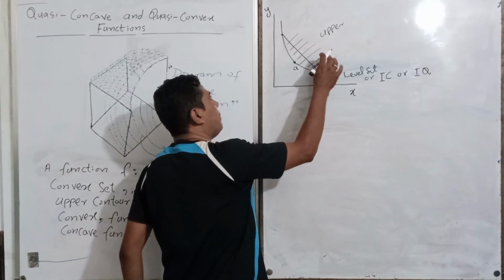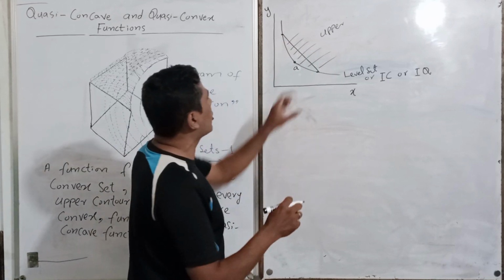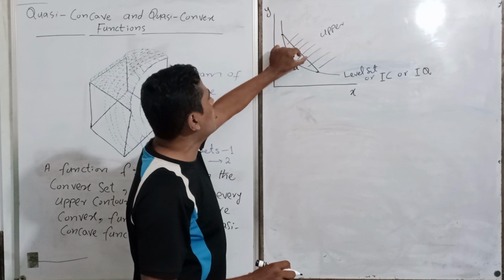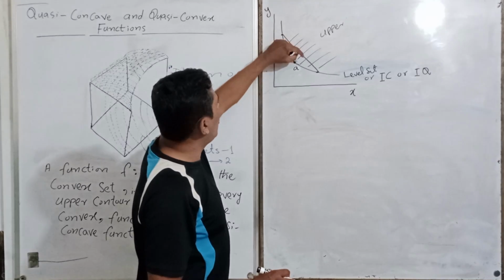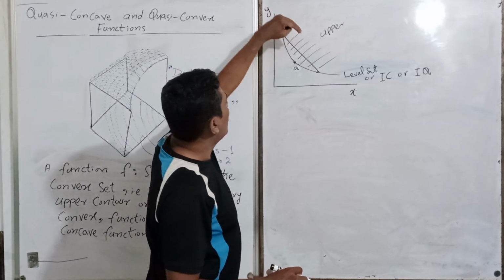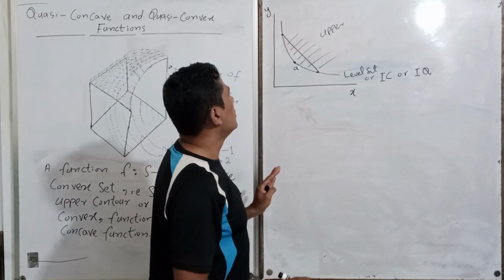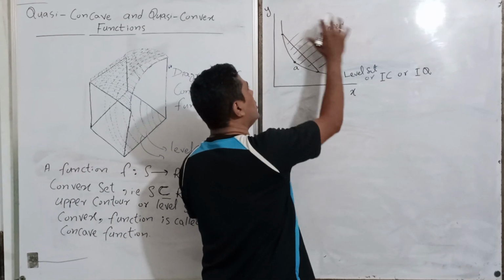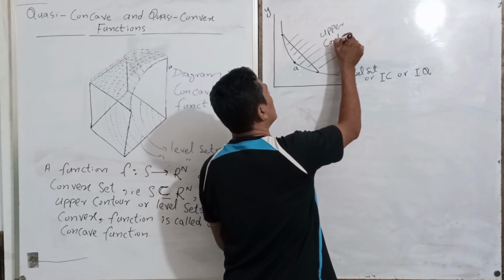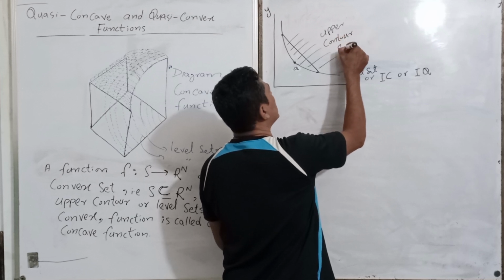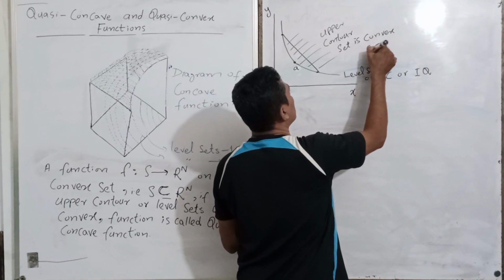If these upper contour are a convex set, it means that we take any two points and join them with a linear line, and all the linear combinations lie in this upper contour. So we call this upper contour set a convex set.